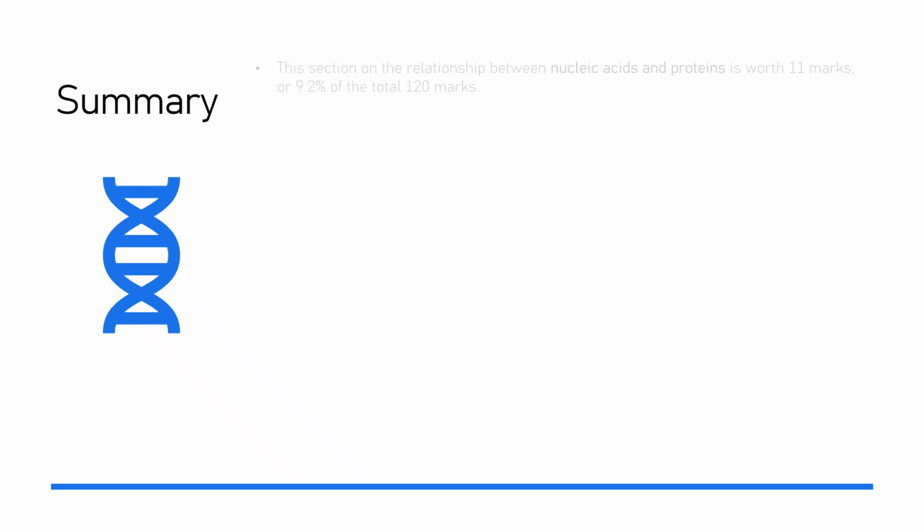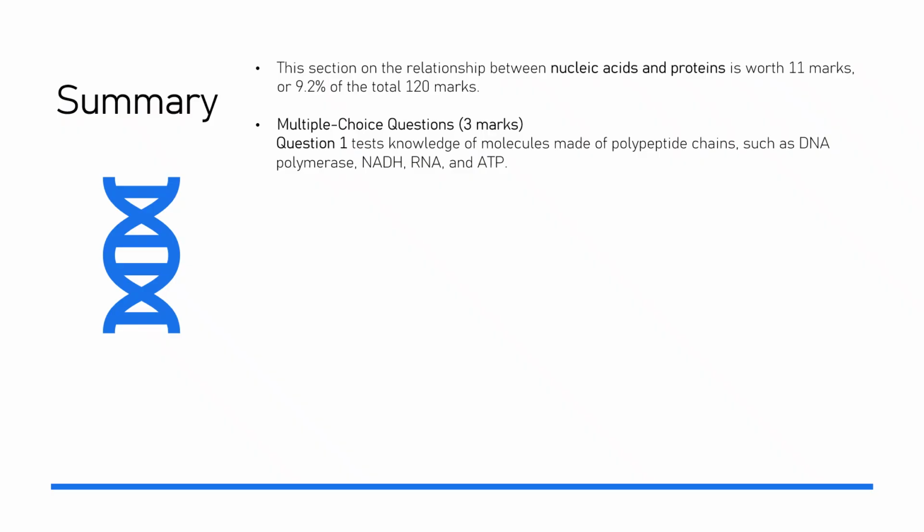This section on the relationship between nucleic acids and proteins is worth 11 marks, or 9.2% of the total 120 marks. Multiple choice questions, 3 marks. Question 1 tests knowledge of molecules made of polypeptide chains, such as DNA polymerase, NADH, RNA, and ATP.